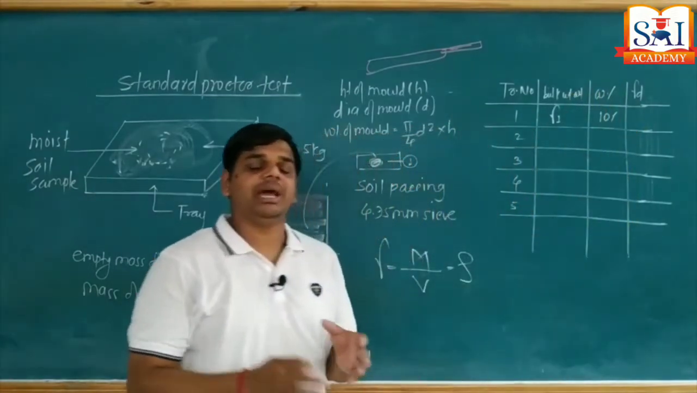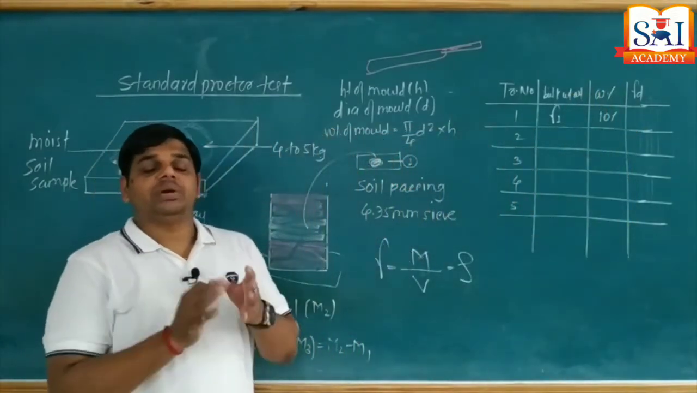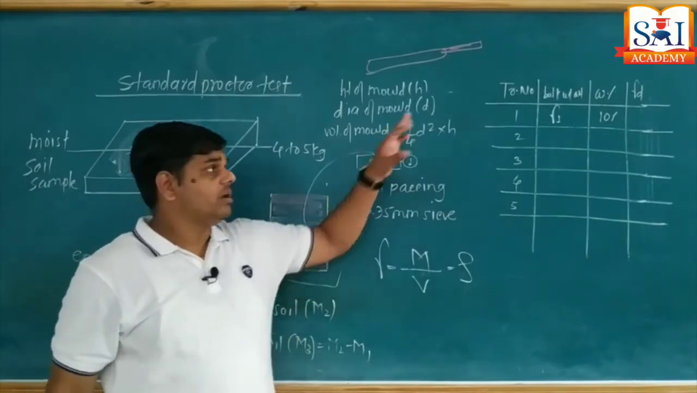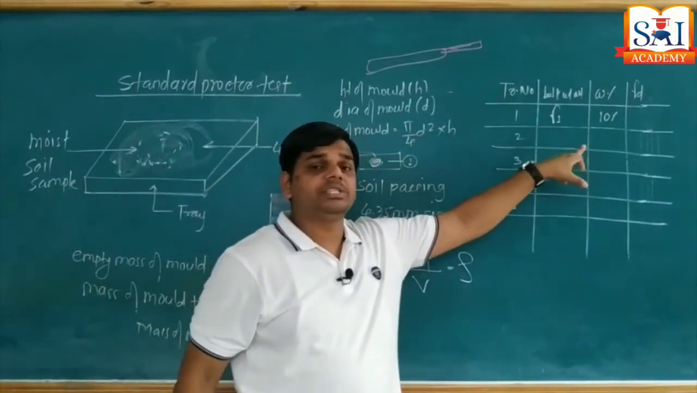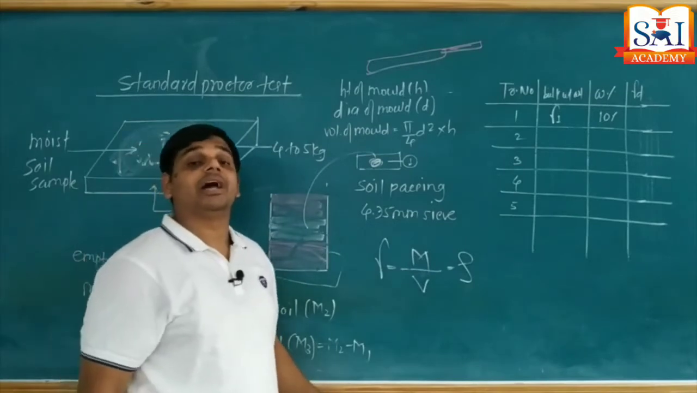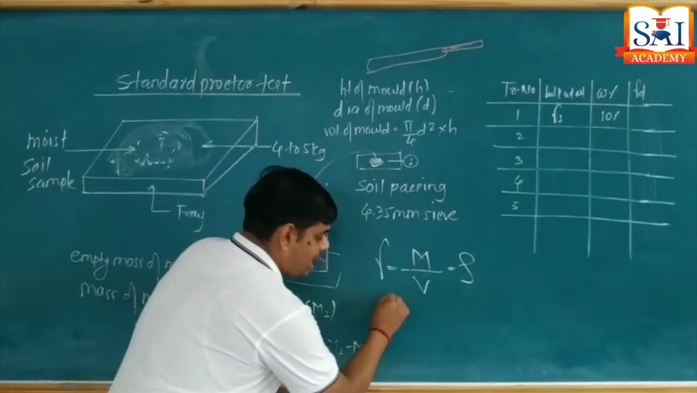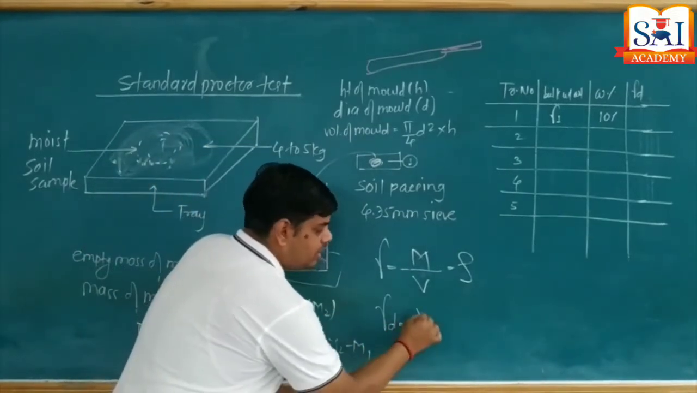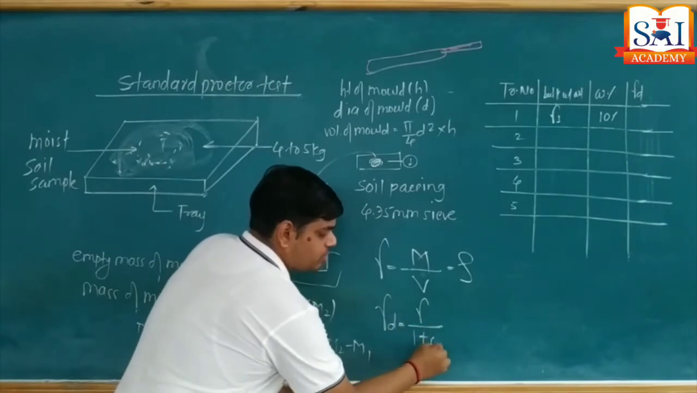Because initially the amount of water is very less, say the water content is 10%. Now the bulk unit weight is known, and the water content is known. I can find out the value of what? The dry unit weight. What is the formula for dry unit weight? Gamma D is equal to gamma upon 1 plus water content.